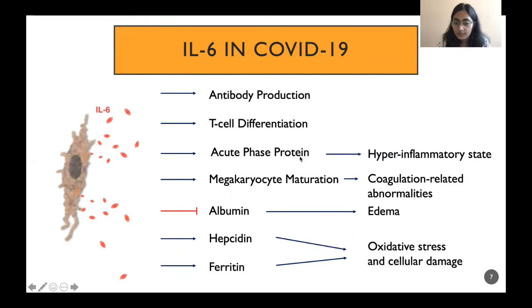Acute phase proteins represent a hyperinflammatory state that is characteristic of COVID-19. Megakaryocyte maturation leads to increased production of platelets that can be thought of as the reason behind coagulation related abnormalities in COVID-19.